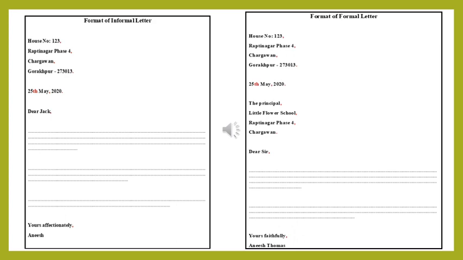In each line of the address you will see one comma. Then after the month you will see one comma. Then after the salutation, Jack, after Jack you see one comma, and after affectionately you see one comma. And the full stop: at the last line of the address you can put a full stop, and after the year 2020 put a full stop. Only these two full stops are there in the informal letter.